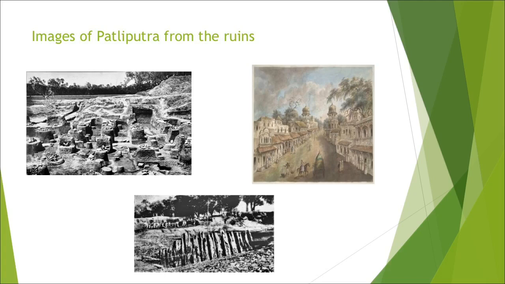Megasthenes, the Greek ambassador in the period of Chandragupta Maurya, has mentioned in his Indica that this palace was even more beautiful than the palace of Persepolis in Iran. Since the building, as I mentioned, was made of wood at that time, it has not survived. Down you could see, built on a raised platform, the city of Patna, Patliputra. And here is how the city looked. The third image.